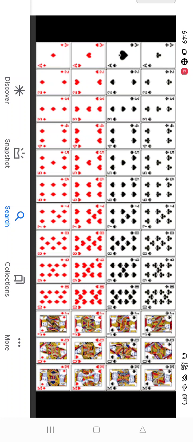Now if they ask you what is the probability of getting an alphabetic card, you can see how many cards have alphabet. J, Q, K have alphabet, and A also has alphabet. So total 16. So 16 by 52. When you cancel, you will have 4 by 13.